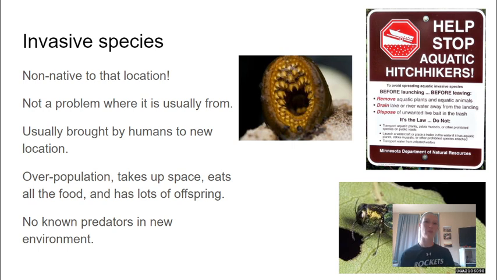Again, an invasive species is not usually a problem where it's originally from. One of the optional videos about invasive species talked about rabbits, and rabbits are normally not a problem where they are originally from because they have things like predators that eat them. But when they move to this new place, they are able to overpopulate because there are no predators there that eat them, because they're new to that area. So since they're in this new location, they're throwing off the balance of that ecosystem.